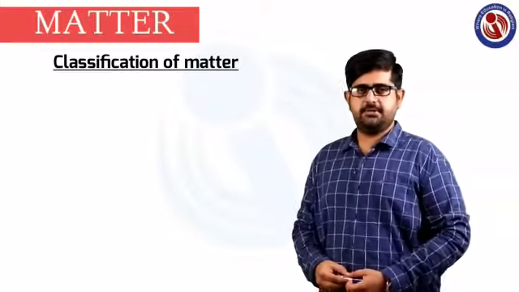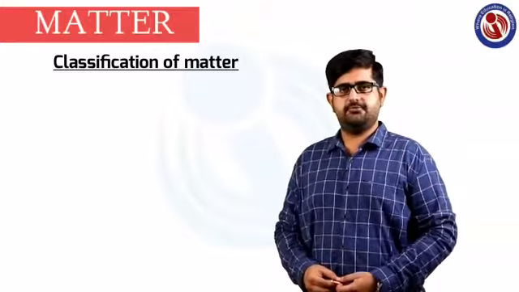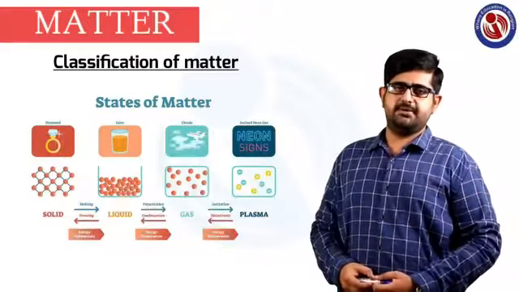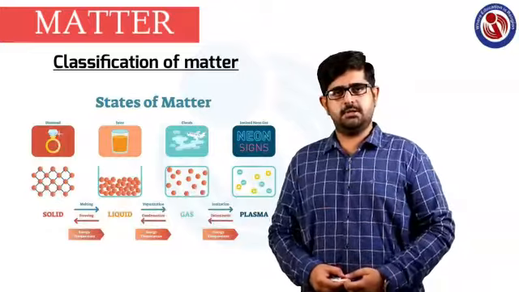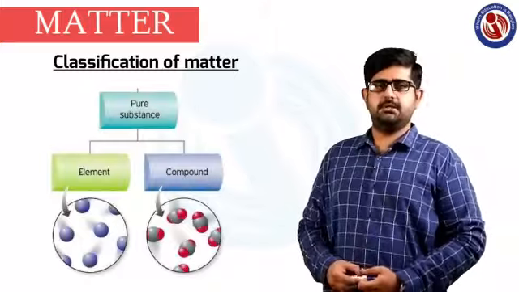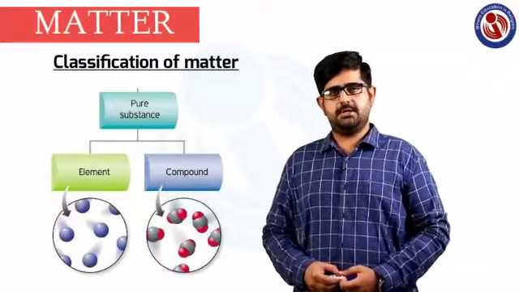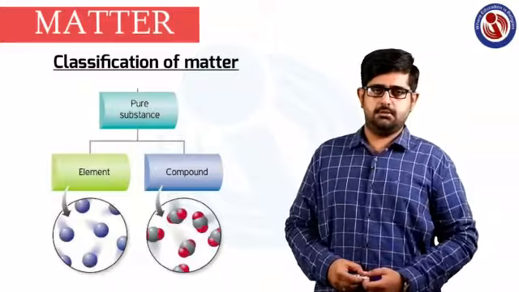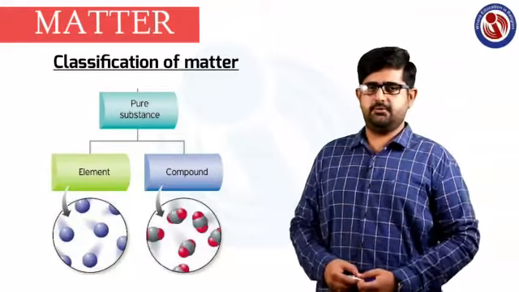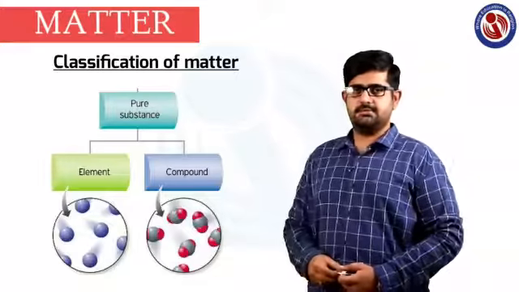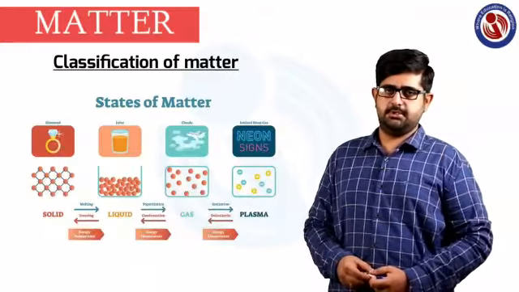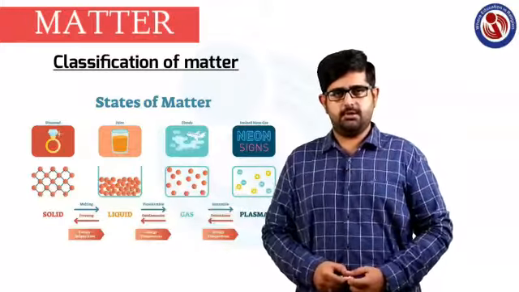As we know, the first classification can be made on the basis of physical nature, that is solid, liquid and gas. And you can classify matter based on chemical classification, that is either pure elements or compounds. Individually they might be in elemental form, or they can be classified as compounds. You can further divide matter into solid, liquid, gas, plasma. Even plasma is one of the states of matter.